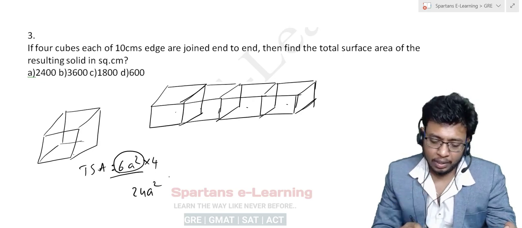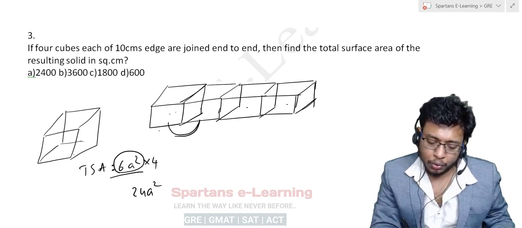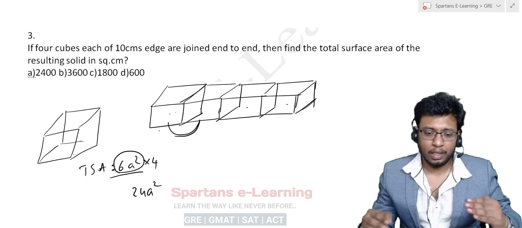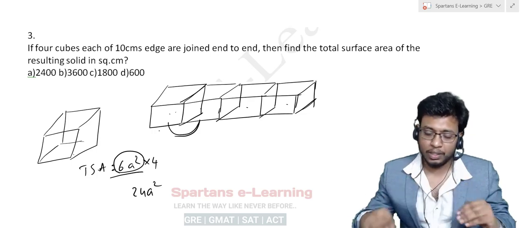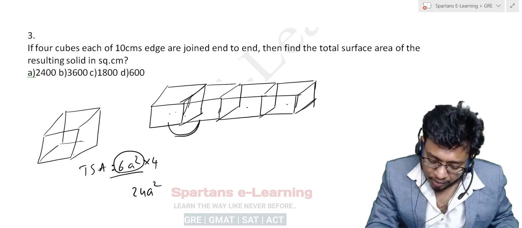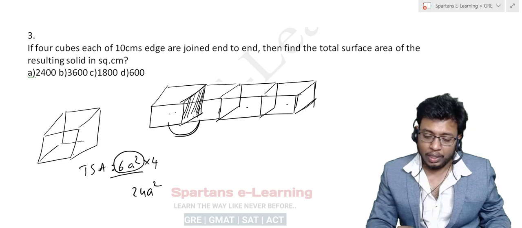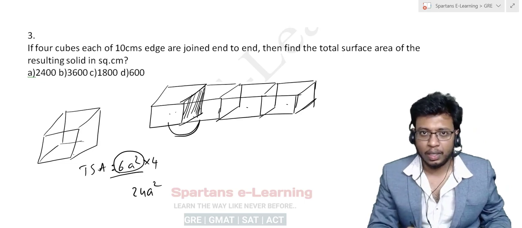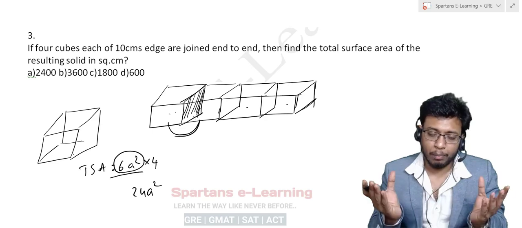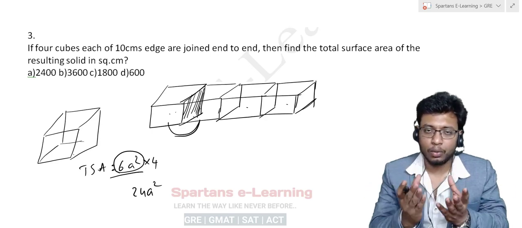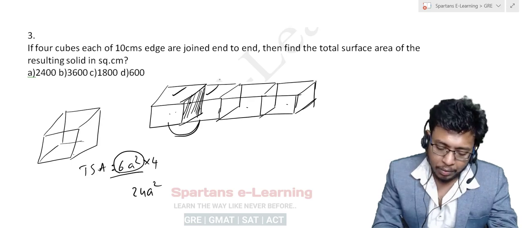But then here there is a catch. See here, suppose you take these 2 cubes. When I take one cube and attach one more cube, when I touch them like this, one face, this particular face, gets attached, right? So here you won't get any surface area, because they are attached. Whenever you join 2 cubes, you are actually hiding 2 surfaces. One surface from this cube is hidden, one surface from this cube is hidden.